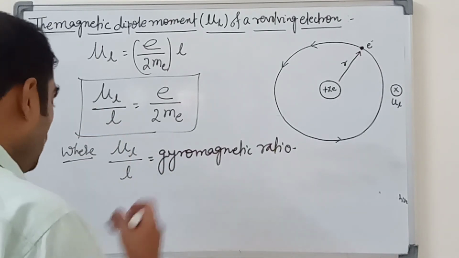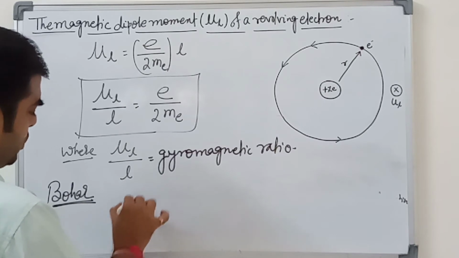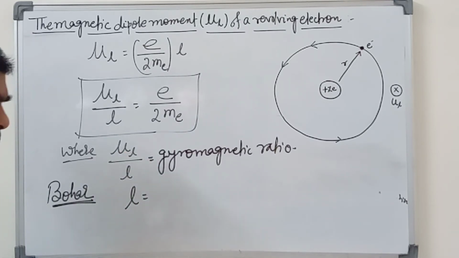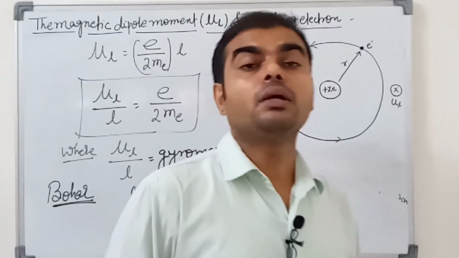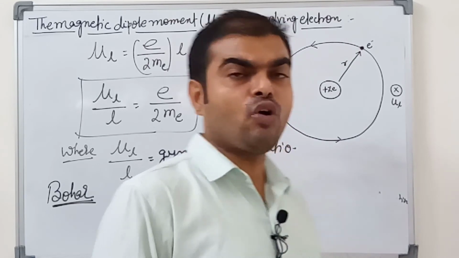Then now the second Bohr postulate. L is equal to, it means angular momentum is equal to an integral multiple of h upon 2 pi. Here h is the Planck constant.